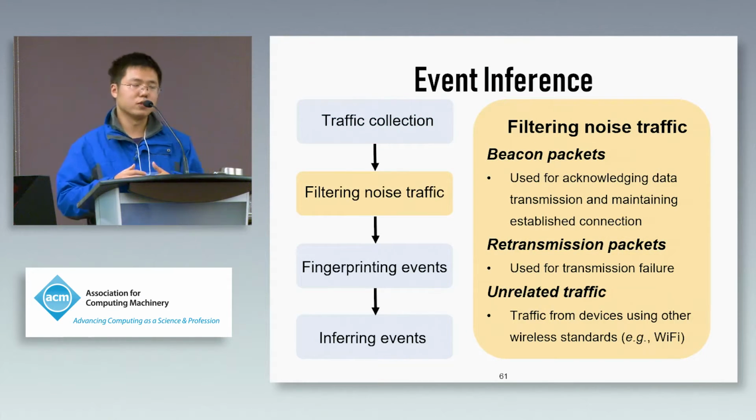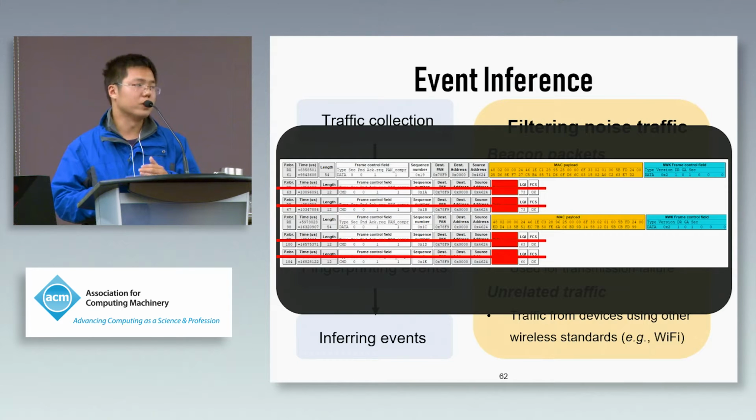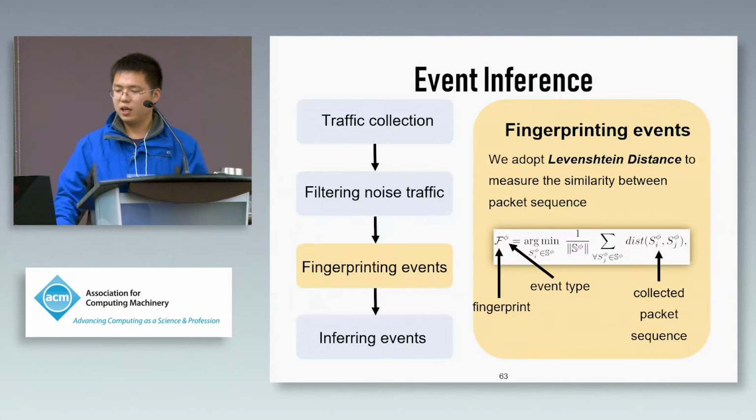Then we need to remove some unrelated packets. As shown in this picture, we remove the beacon packets, retransmission packets, and other unrelated packets. After that, we need to fingerprint the events.